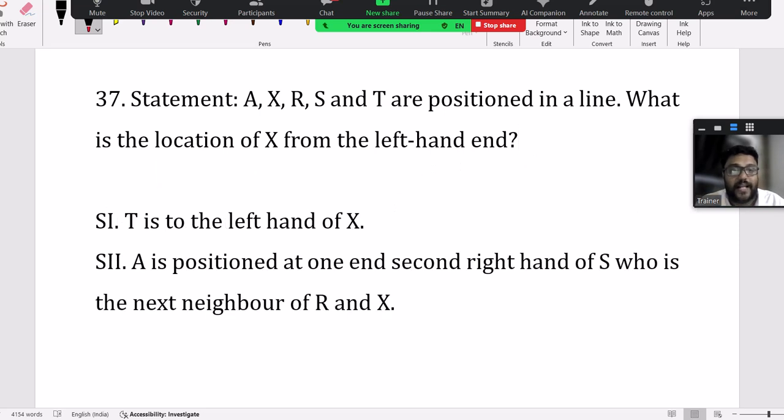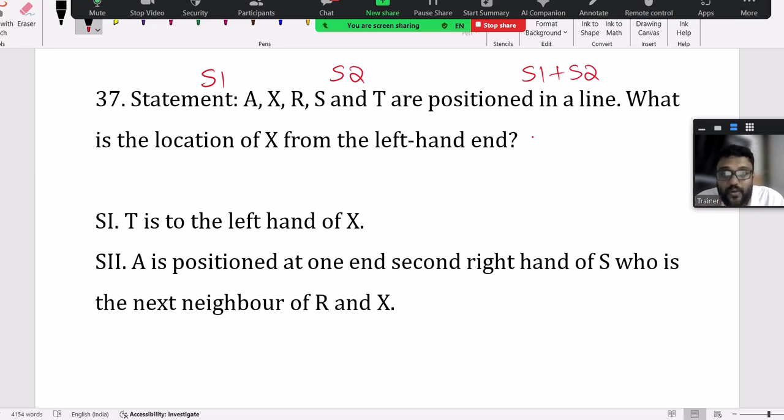A, X, R, S and T are positioned in a line. It's a row arrangement. I mentioned already, you have to try 1 alone. You must try 2 alone. If alone is not possible, then go for together. Don't attack together directly. First try statement 1 alone. Can I answer the question? What is the question here? What is the location of X from the left hand, and T is left hand of X?